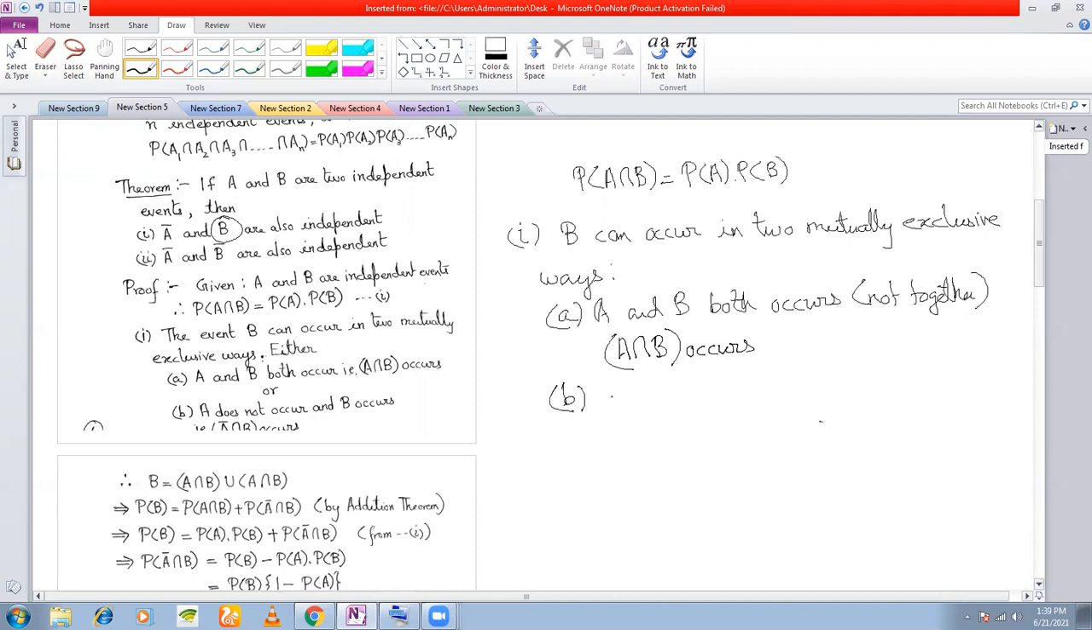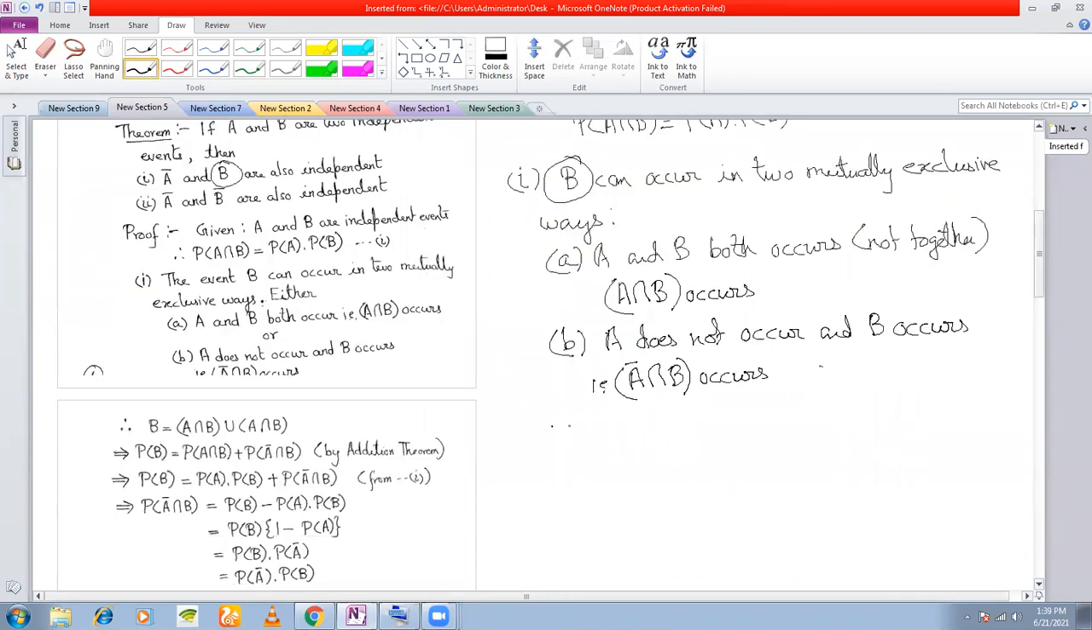And if A does not occur, and B occurs, right? Isn't it? These two events can happen. The event B can occur in these two ways only. Either both occur or A does not occur, only B occurs, isn't it? So that is A bar intersection B occurs, isn't it? Yes. So therefore, the event B is A intersection B union A bar intersection B.